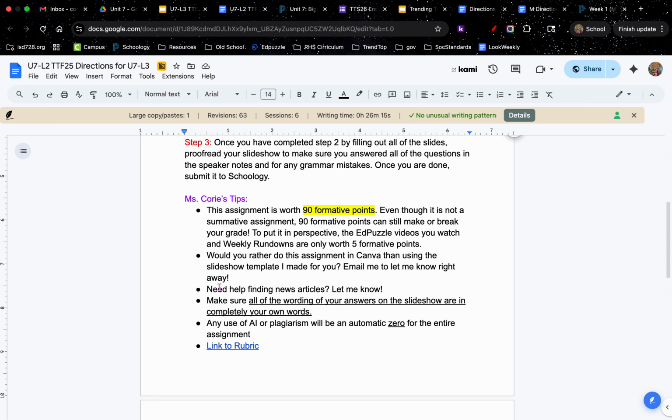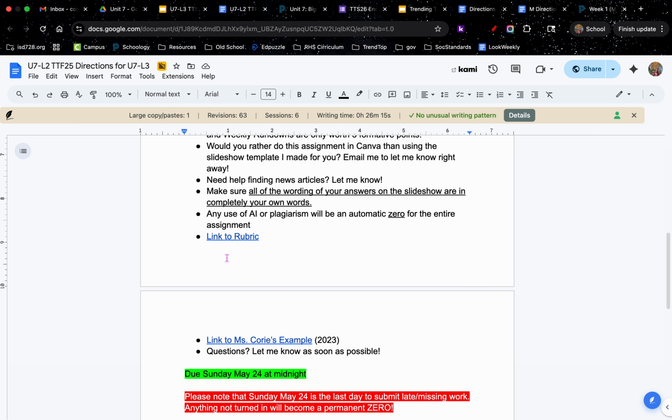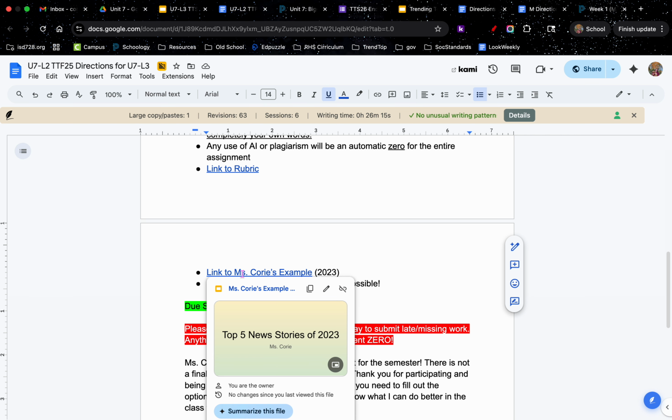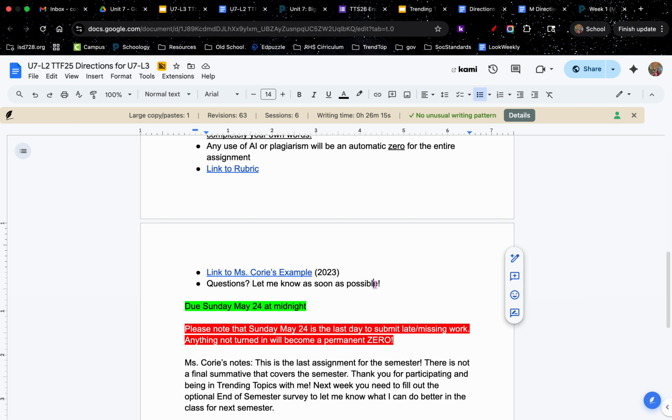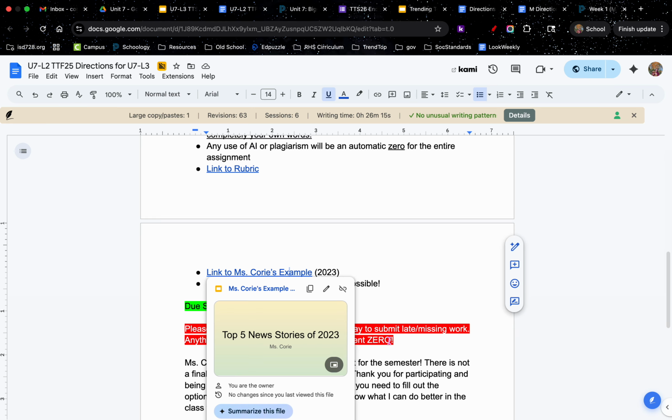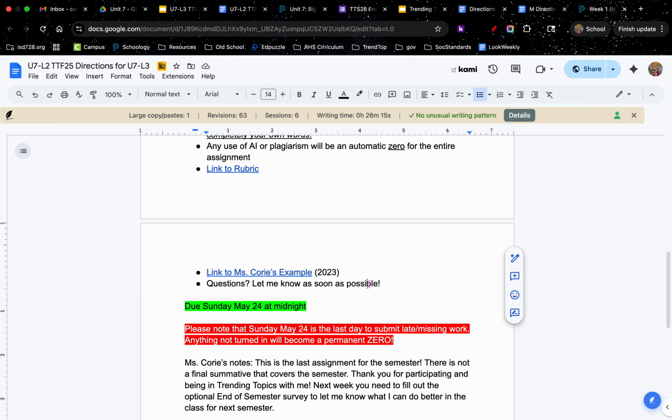Make sure all of the wording of your answers in your slideshow is completely in your own words, because any use of AI or plagiarism will be an automatic 0 for the entire assignment. I have a link to the rubric here. And then here's also a link to an example I did. So this is the news stories from 2023. So of course you don't want to just copy and paste whatever I did for 2026. And I know some of you really like examples, so definitely go back and look at this slideshow if that helps you out. And if you have any questions, please let me know as soon as possible.